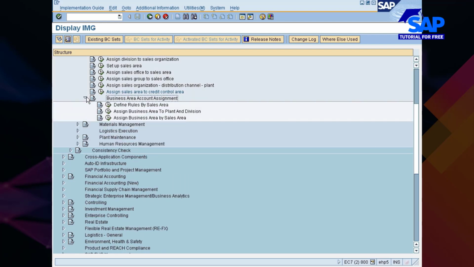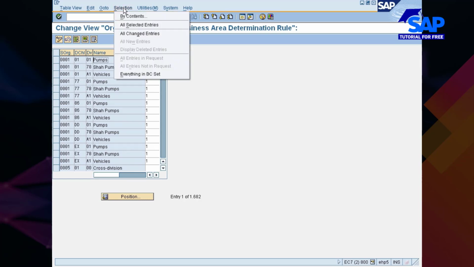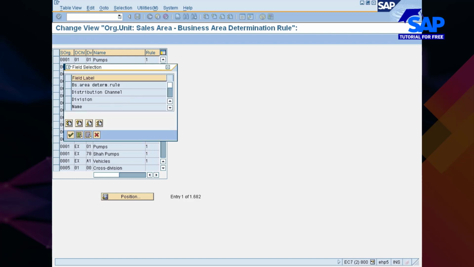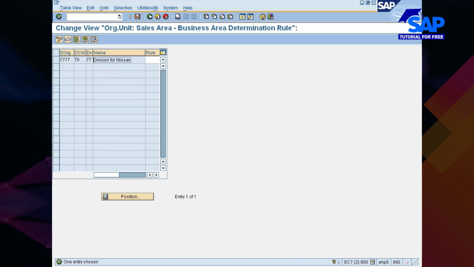Business area account assignment. Okay, I think even this is required, otherwise your third party sales order processing will not work. So let me just quickly complete these three nodes as well. Define rules by sales area. When you go with this, you will have to remove the inconsistent entries, distribution channel 7D, choose. Okay, 7D, 77, this seems to be proper.